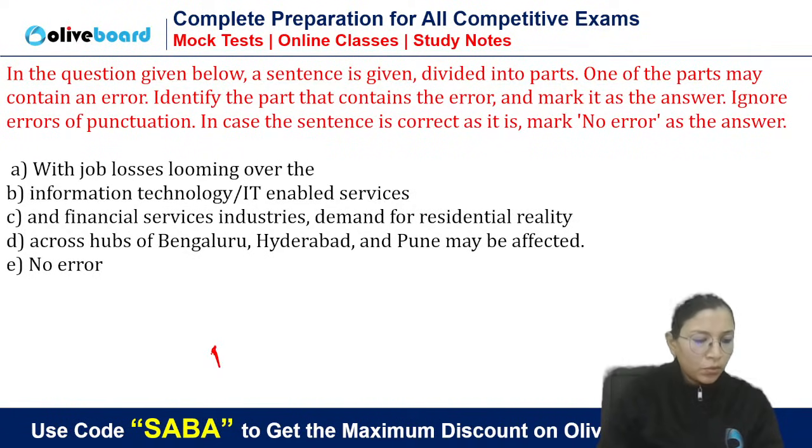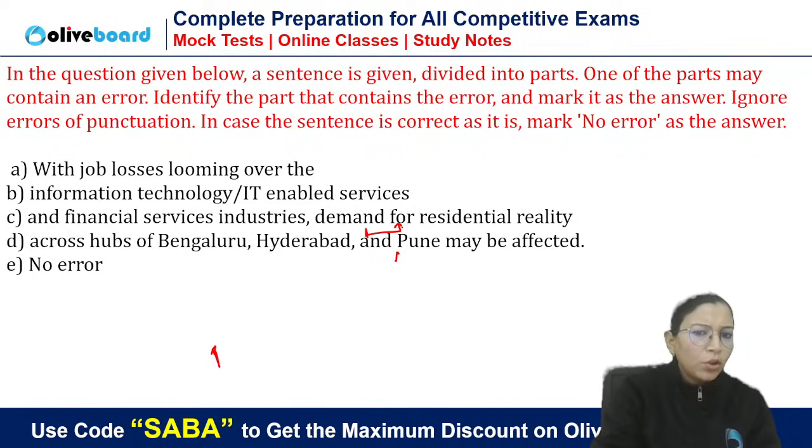Normalization is also there. What is the error? Who will tell me? Those who are saying C is wrong, then what is the error? Tell me what is the error. Good evening, everybody. Yes, SBI PO में sectional cutoff होता है. See, demand in residential reality.